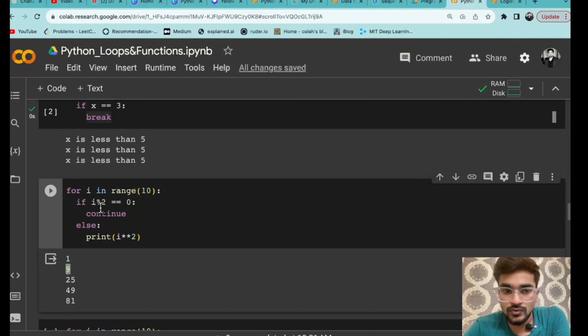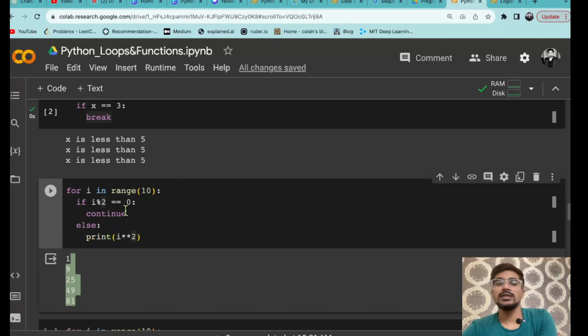Then again 4 is divisible by 2, so it will continue. So that means it will go to the top of the loop. Again it will increment and it will take 5. Then for 5, this statement is not true, so again it will take the else condition and it will print 5 square, that means 25. So it will go up to 9 and print like that.